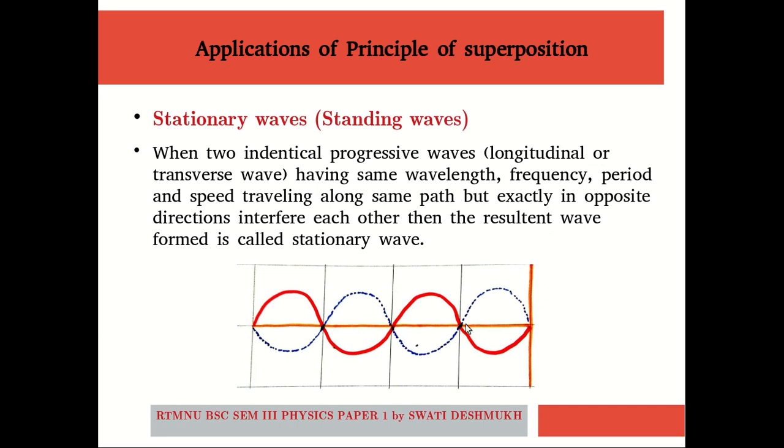Now, due to the combination of these two waves, the progressive wave and its reflected wave, we will get maximum of amplitude, minimum of amplitude, maximum of amplitude, minimum of amplitude. We will get successive maxima and minima whenever we consider a stationary wave. The points where the amplitude becomes maximum are known as antinodes, whereas the points where the amplitude is minimum or zero are known as nodes.